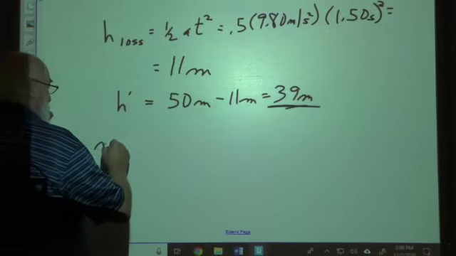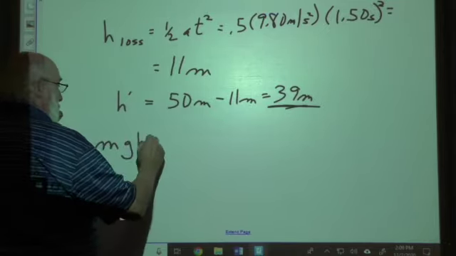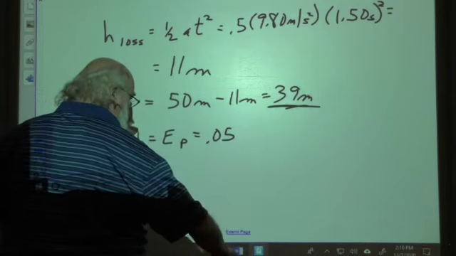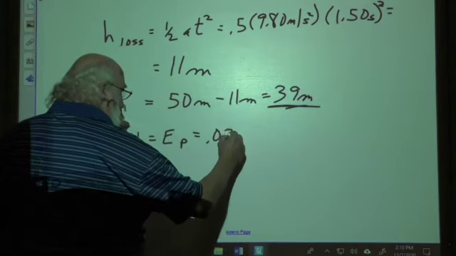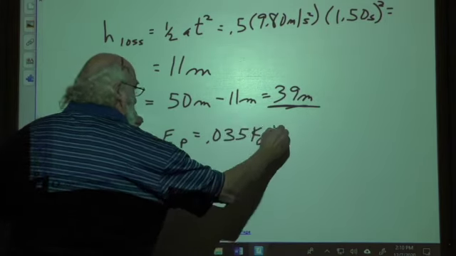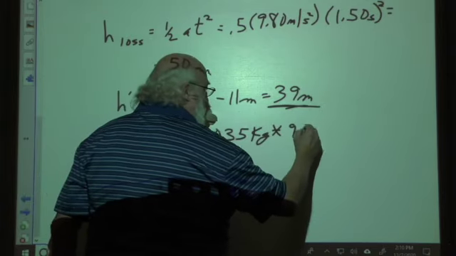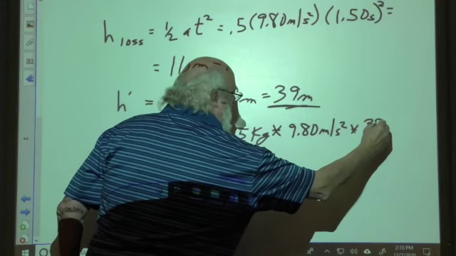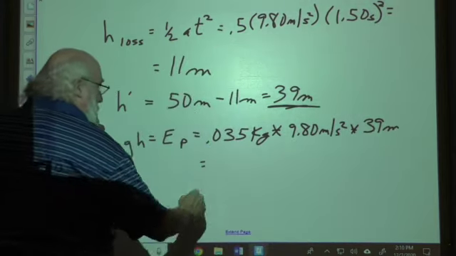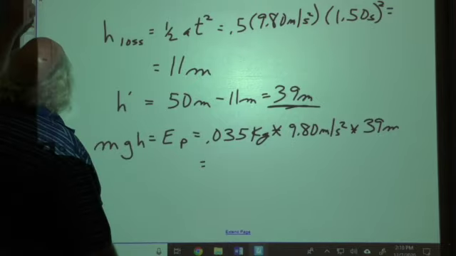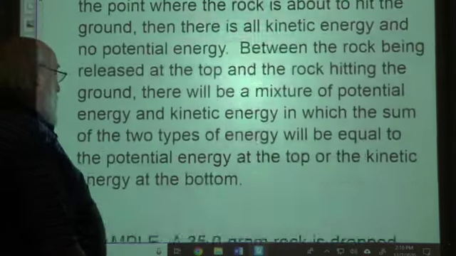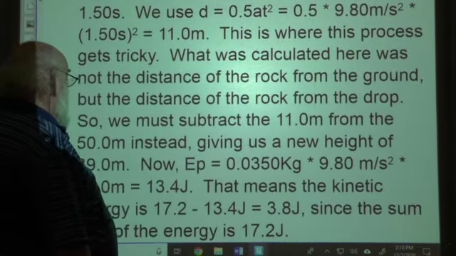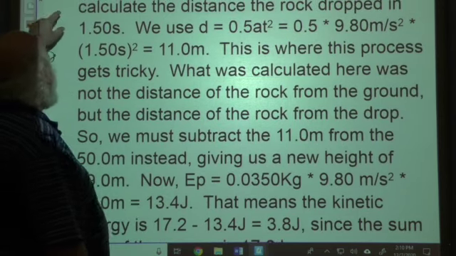So we go back to mgh, which is your potential energy. And so that's going to be 0.035 kilograms times the 9.80 meters per second squared times this new height of 39 meters. Okay, I'll do this in my head, shall we? No, I won't. I can't do that, even though I've done it already once. It turns out that that is going to be 13.4 joules.